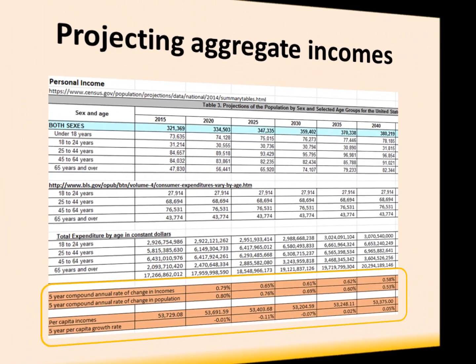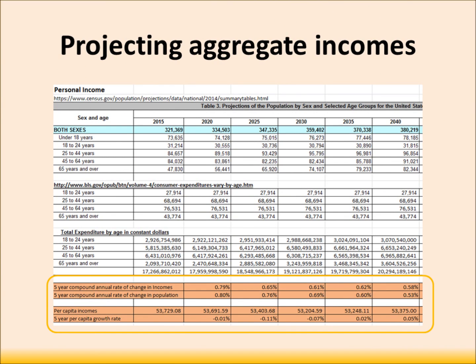We combine this data with the Census Bureau population projections going forward to calculate the gross income and expenditures going forward up to 2040. It represents the projected income and expenditures in today's dollars going forward for the next 25 years. And you can see the compound annual growth rates for both incomes and population in the orange box at the bottom. The first 5-year annual change in incomes is 0.79%, going down to 0.58% in 2040. And most of that is just due to changes in population.